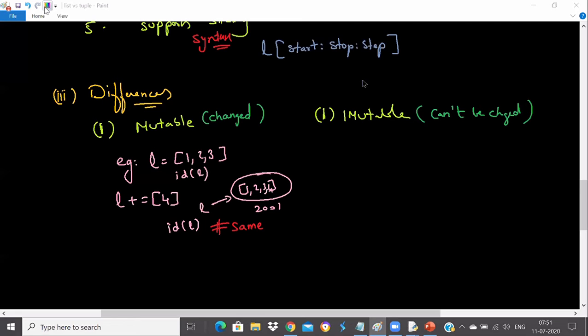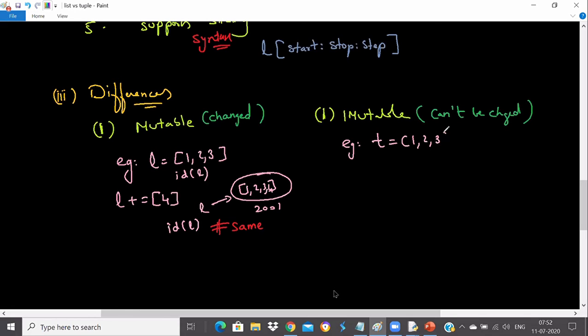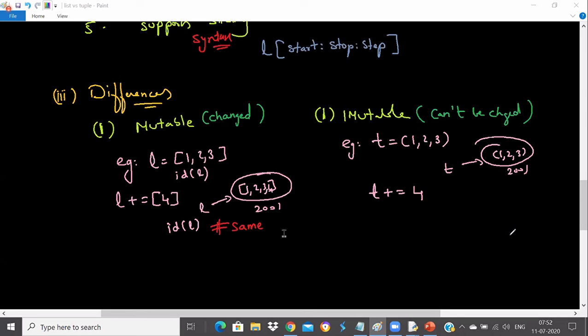On the other hand, tuple is immutable. If I create a tuple like this, t = (1, 2, 3), a tuple gets created with some address like 2001, referred to by t. When I say t += 4, what will be the output now?